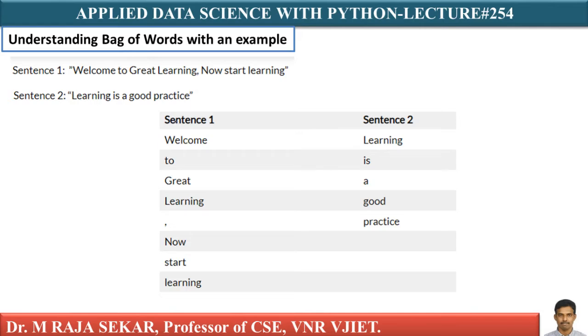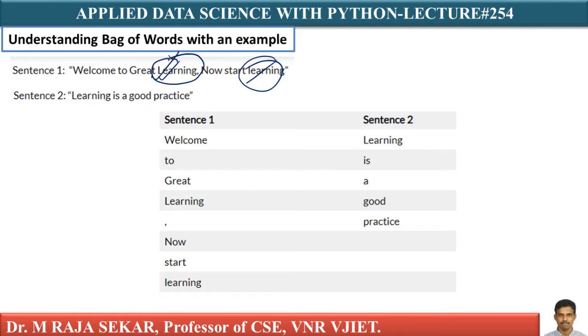Now, as I told you, I must build the vocabulary. Note that I have two words here, learning. This Learning starts with a capital L and this learning starts with a small l. Note that the words Learning and learning are not the same here because of the difference in case.